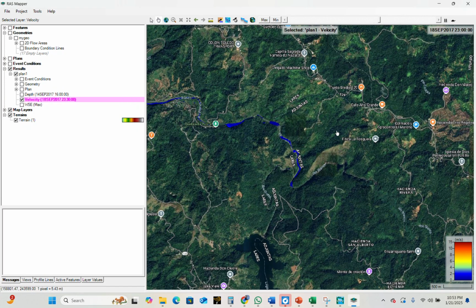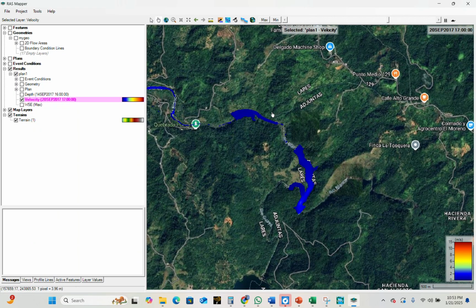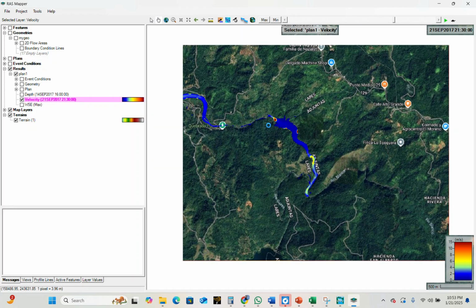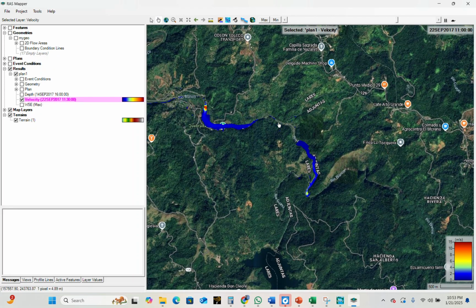Now we can see the flood by turning on different layers. If we have a city, we can see how the flood covers the city and expands, and different other parameters.